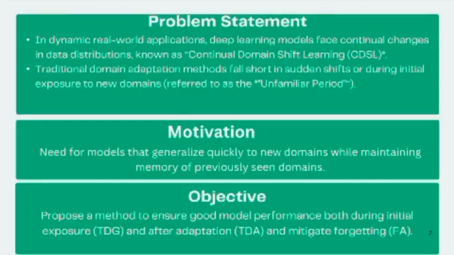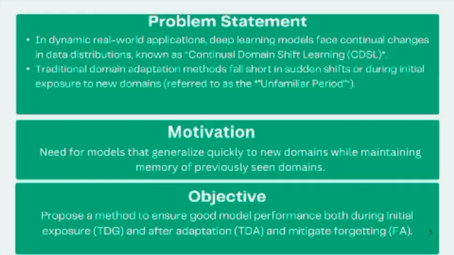The thing is, the traditional ML or deep learning model is used to make predictions on particular data or data with the same distribution. But in real life, the model might face challenges like domain shift, where the model is asked to predict on some unseen domains. And initially, the model won't make robust predictions due to the shift, and this period is known as the unfamiliar period. Our motivation is to develop a model which overcomes these challenges and quickly adapts itself to new